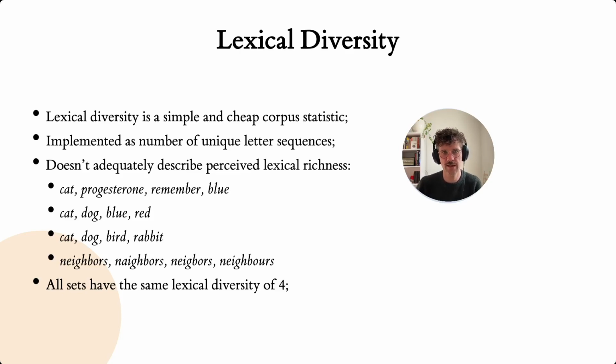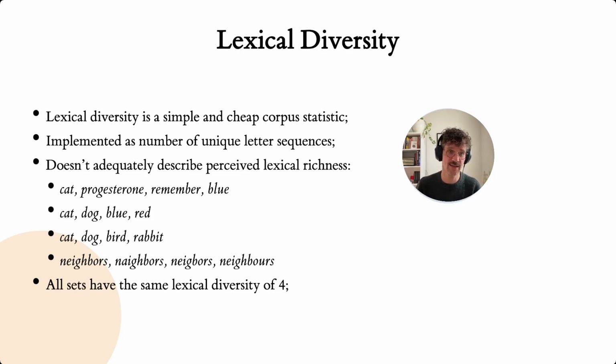Lexical diversity is then typically implemented by measuring the number of unique letter combinations or unique letter sequences. And that's of course very easy to do, but it doesn't necessarily describe the lexical richness of a text adequately. This becomes clear when we compare the following few sets of words.